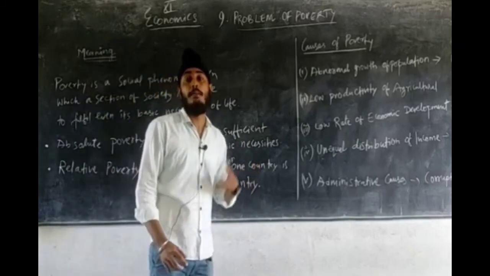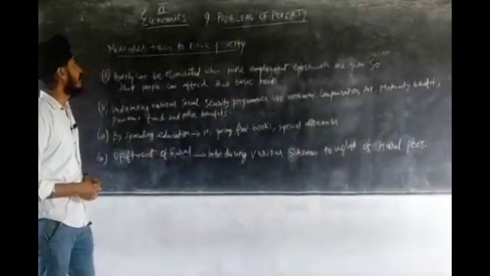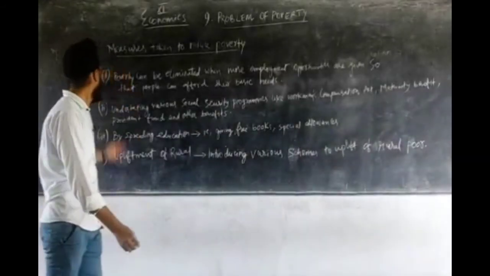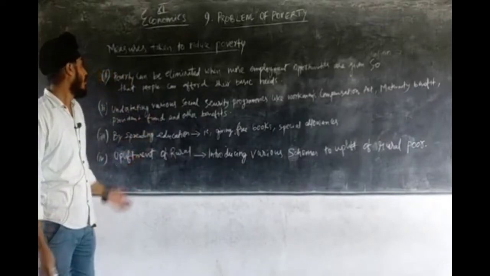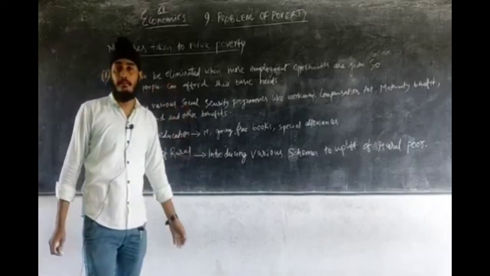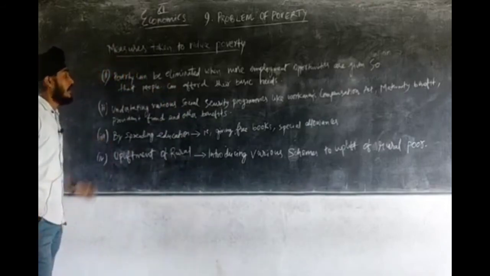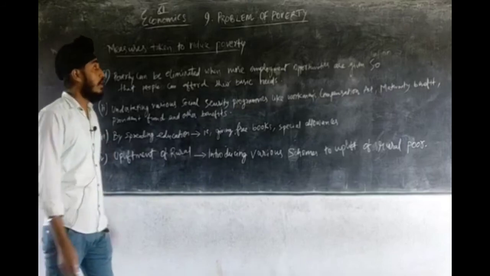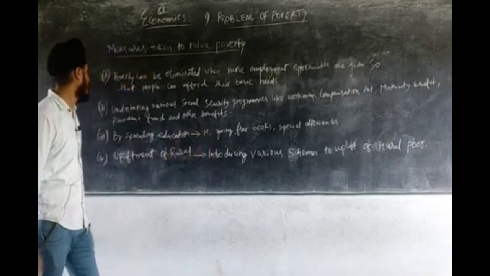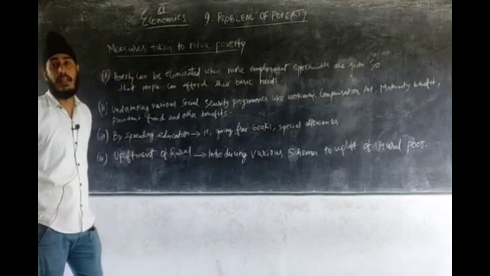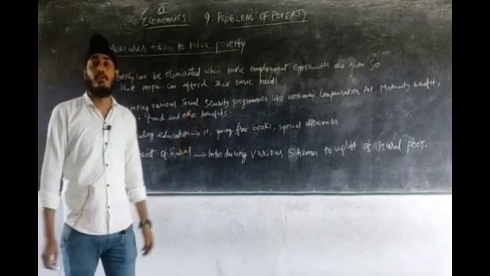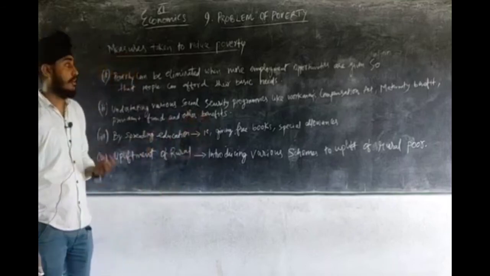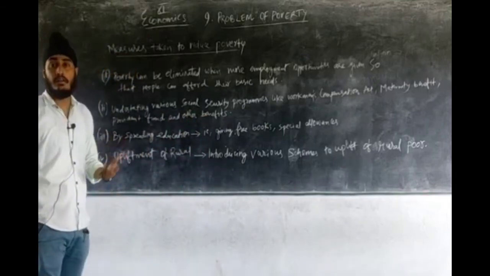So today we have discussed meaning and causes. Now we'll discuss about measures taken to remove poverty. Now we'll see some of the measures taken to reduce poverty. The first one is poverty can be eliminated when new employment opportunities are provided so that people can afford their basic needs. Clear? Next one, undertaking various social security programs like Workmen Compensation Act, maternity benefit, provident fund and other benefits like after death some funds should be given to the family member. So this kind of benefits a government should give to eliminate poverty.